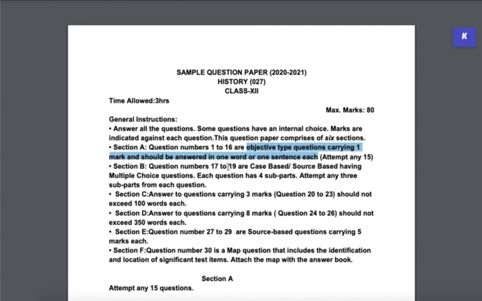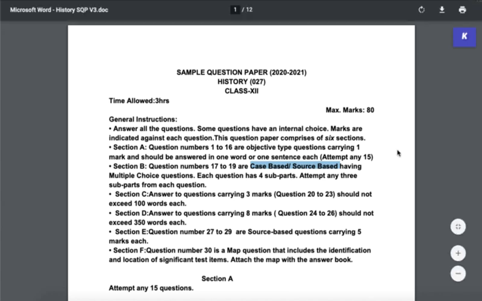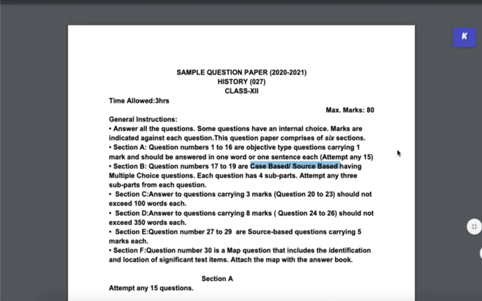Section B are questions 17 to 19. They are case based or source based questions. We are already familiar with this kind of questioning because source-based questions have been part of our history question paper for many years. So don't worry when you get a case-based sort of name, right? We are already used to doing these kind of questions. So this is really nothing new.